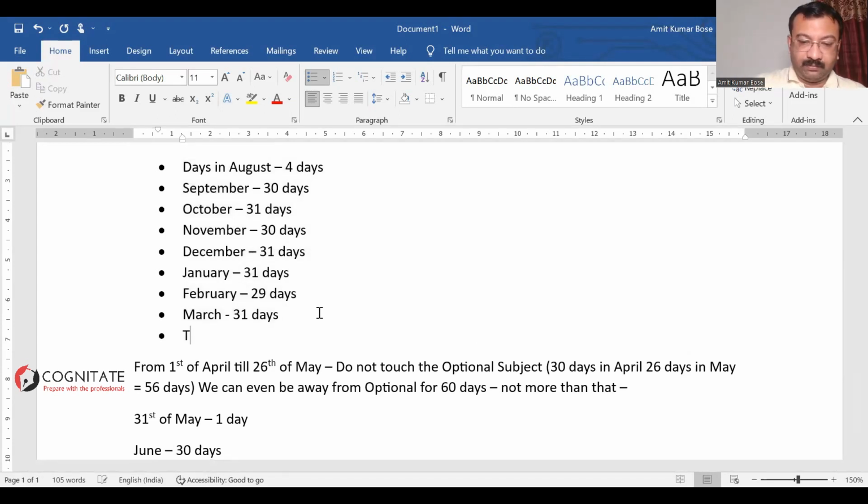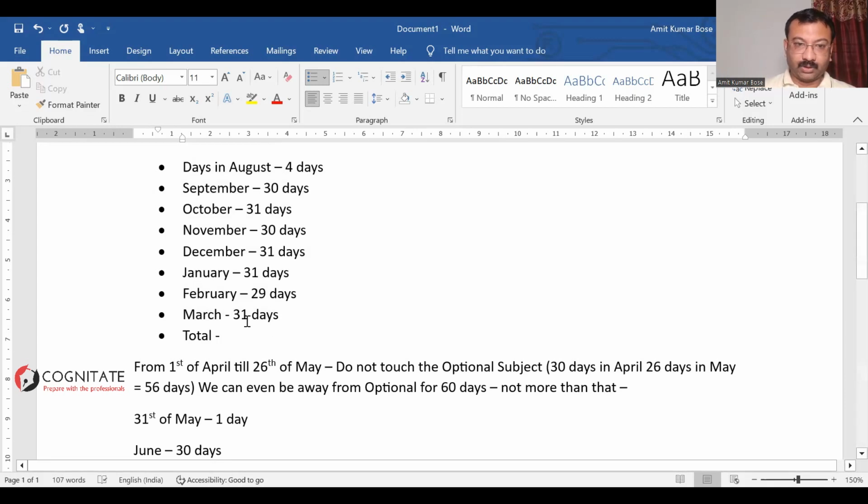We're looking at the total here. This is practically 60. Here again, I have 30, 31, 61, 61 plus 61. This is 122, 122 plus here I have 91, 122 plus 91.